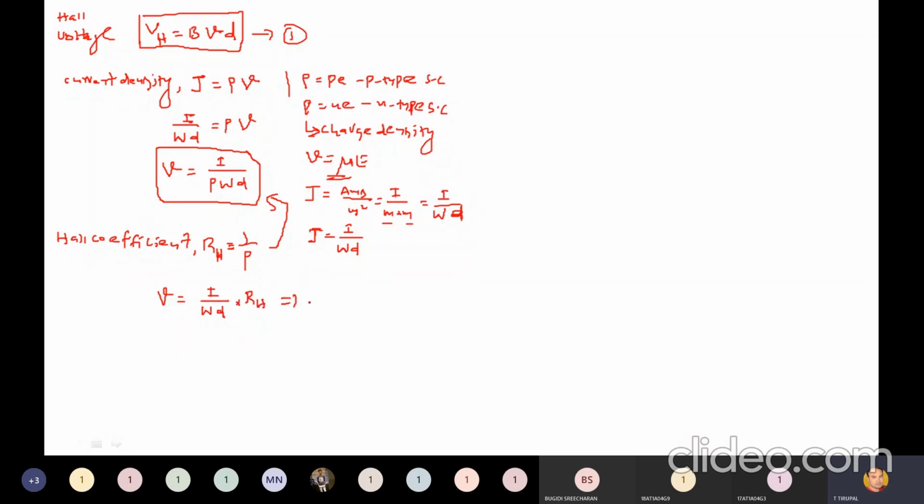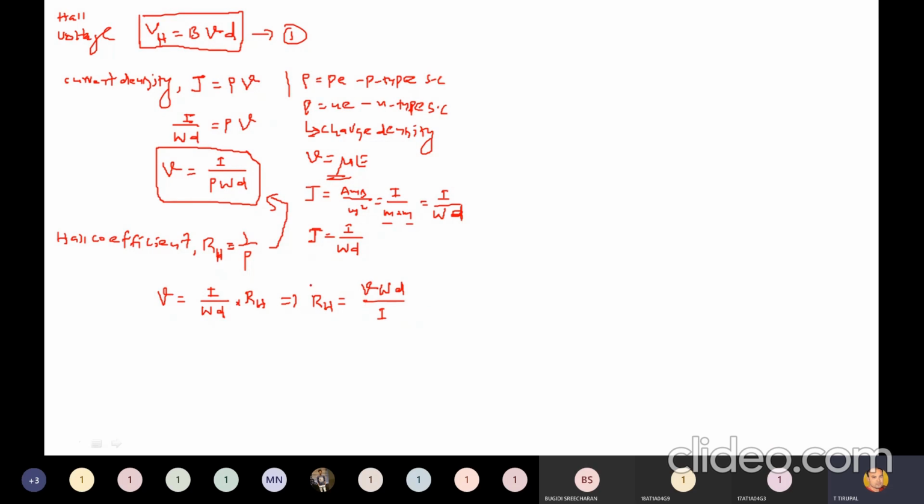So from this, what is the Hall coefficient RH equal to? We can write it like this: RH is equal to V into W into D divided by I. This is one of the formulas.